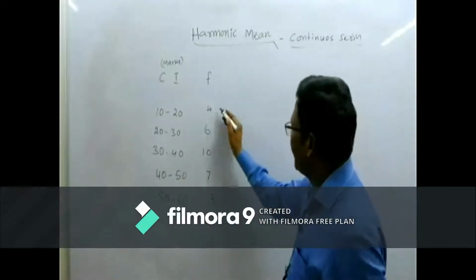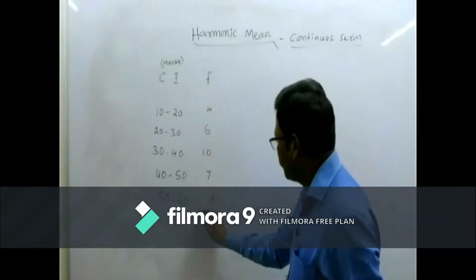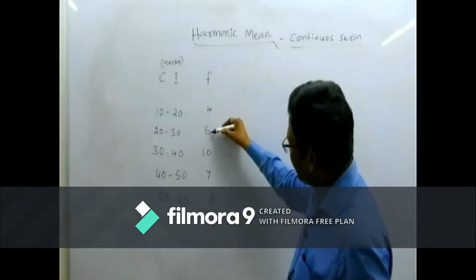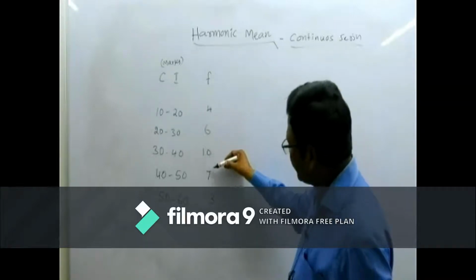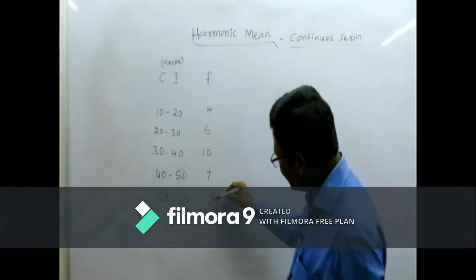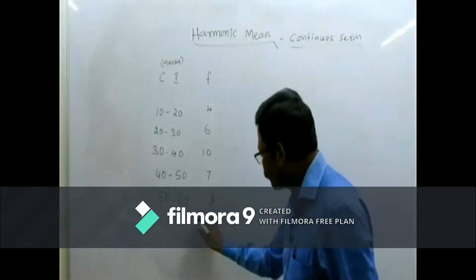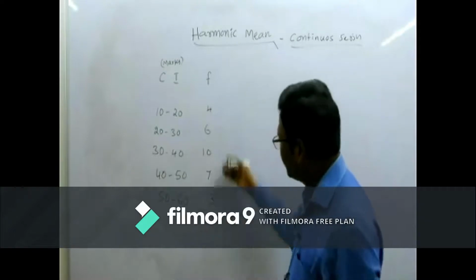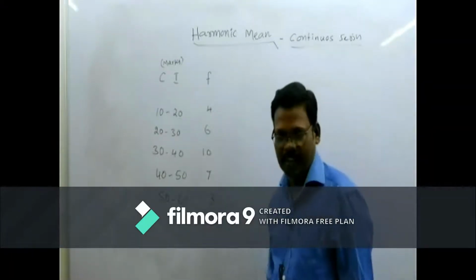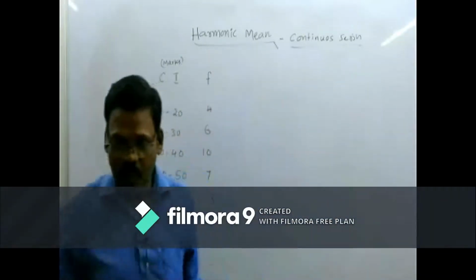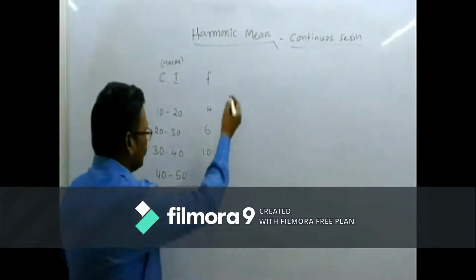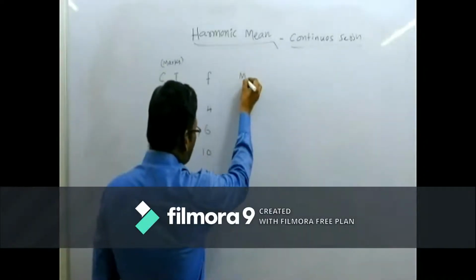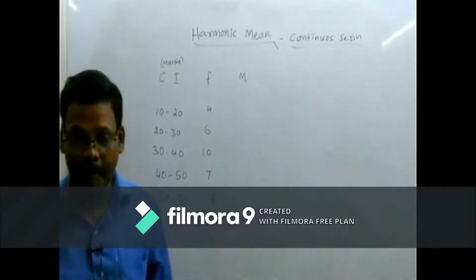First, add the sum of frequency: 4 plus 6 is 10, 10 plus 10 is 20, 20 plus 7 is 27, plus 3 is 30. What is this called? N. So N here is 30, that is, the sum of frequency is 30. Then what is our next step? We have to find the mid values. M is nothing but mid values.